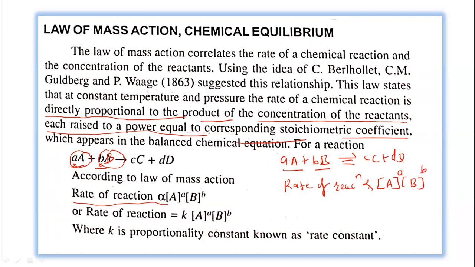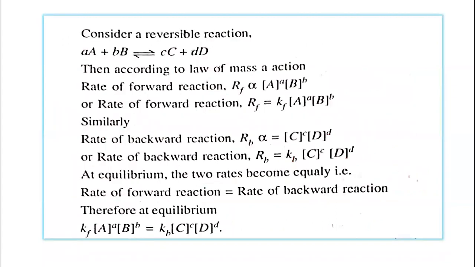Now we can remove the proportionality sign, and it is equal to k into [A]^a and [B]^b. So this is the rate of the reaction. In this case, k is called a proportionality constant, or it is also called a rate constant.